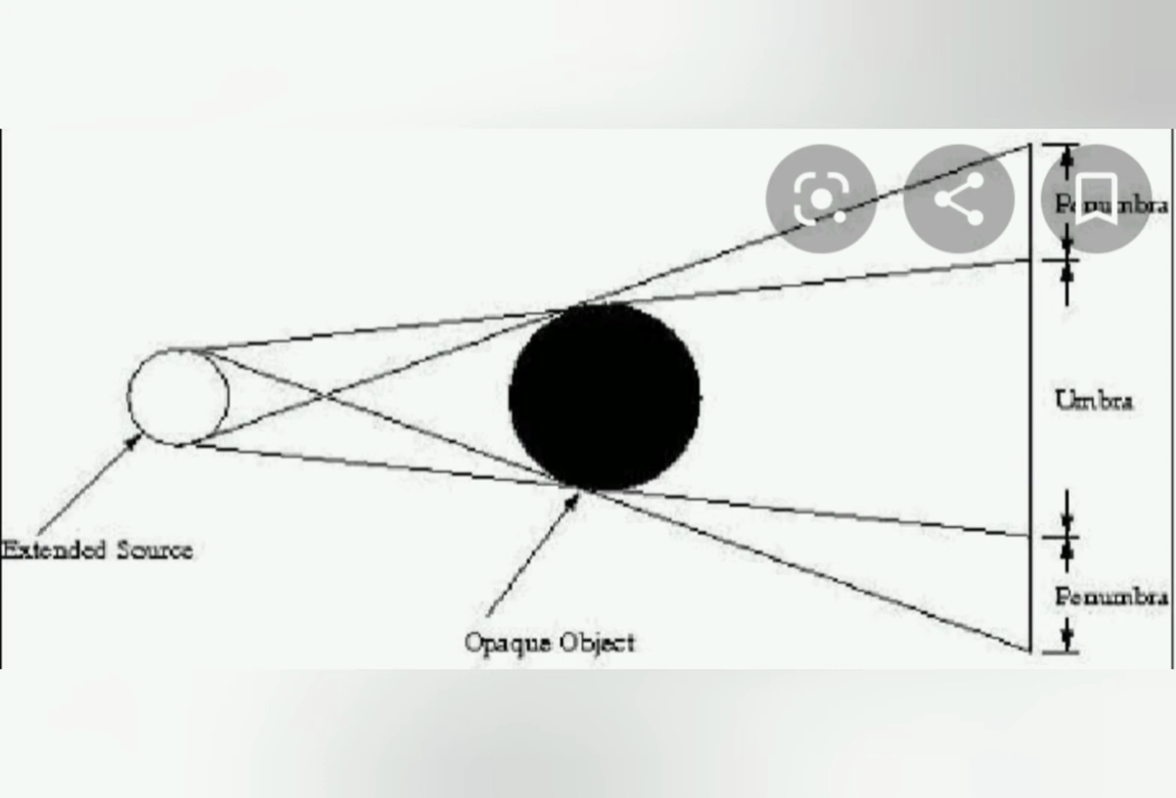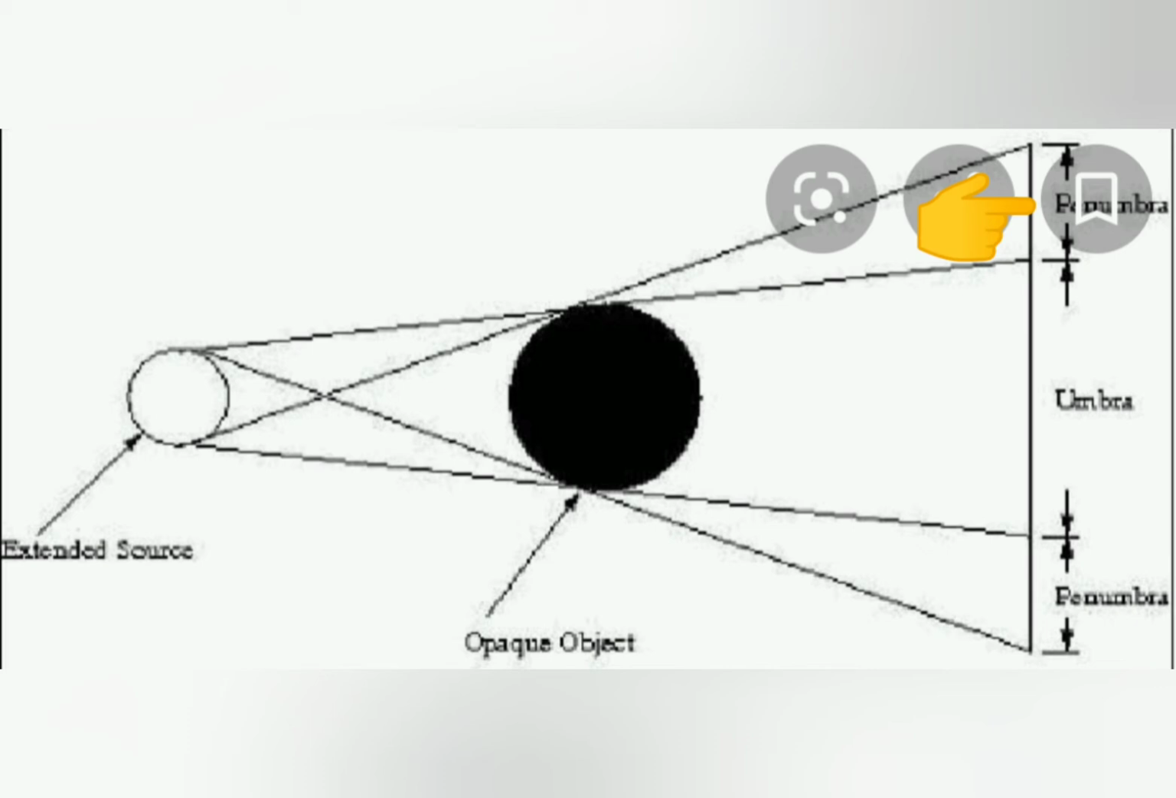When the source is wide, meaning extended, two shadows can be seen. One shadow is completely dark, it appears at the center and is known as the umbra, and the second one, the partial shadow, is known as the penumbra.